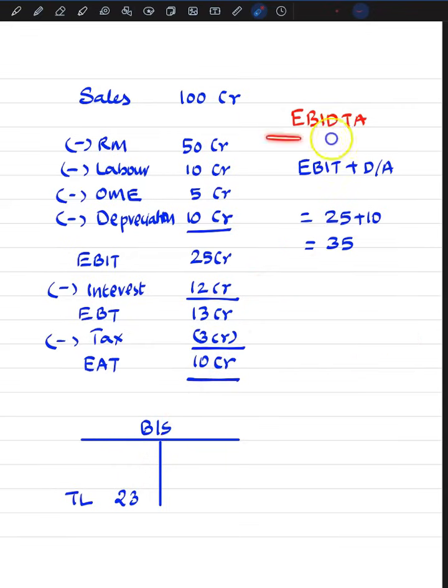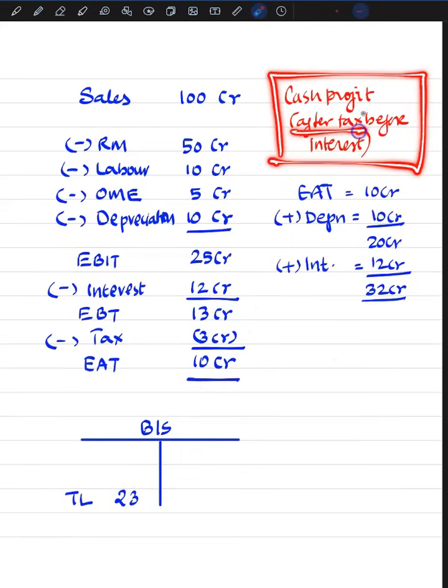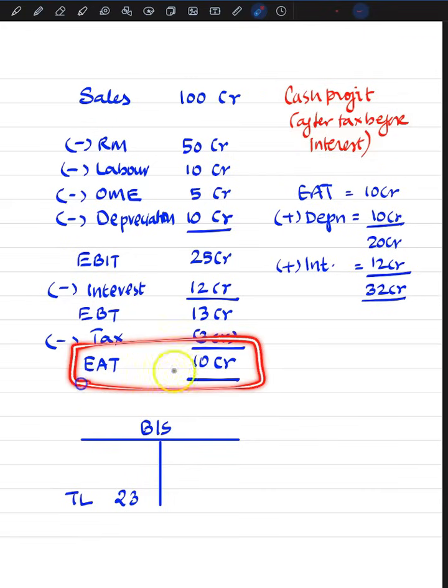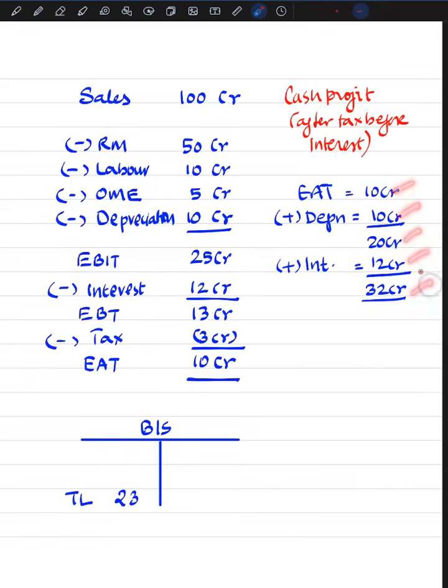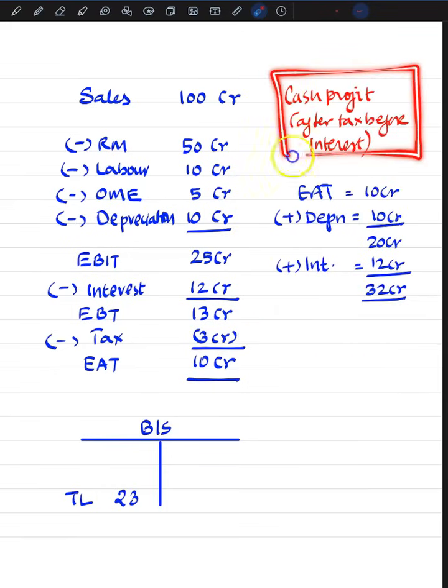That's why banks, they won't go for EBITDA, rather they will go for cash profit, which is computed after tax but before interest. So what banks will do, they will take this earnings after tax. With that they will add back the depreciation, they will add back the interest as well. So 10 plus 10, 20 plus 12, 32, and this 32 crore is what here also I mentioned, that is out of 35 this tax of 3 crore will go. So what is left over is only 32 crore, and banks adopt that computation only.